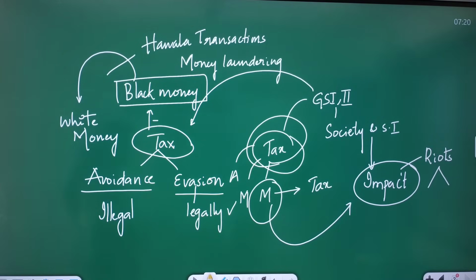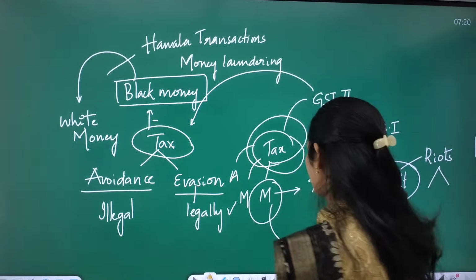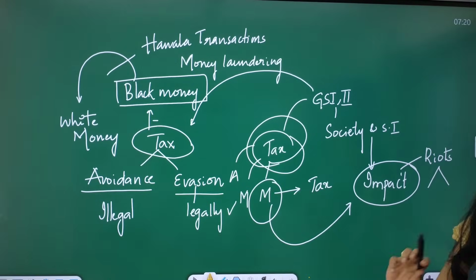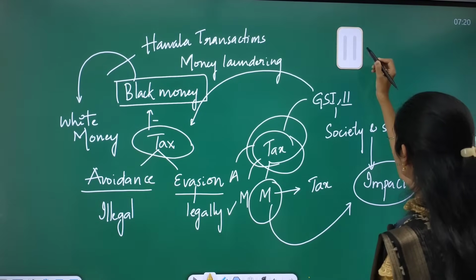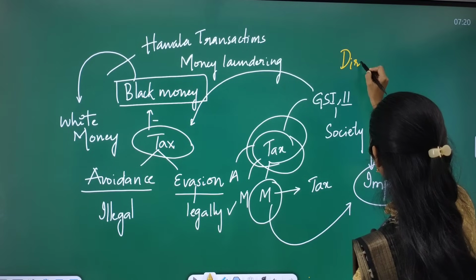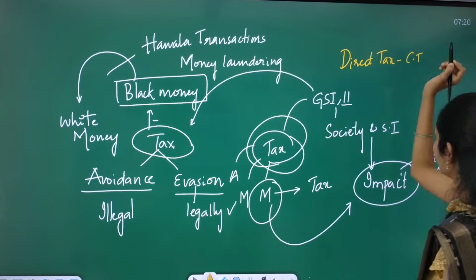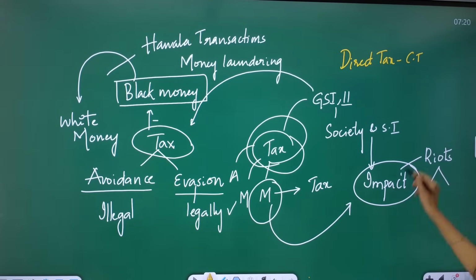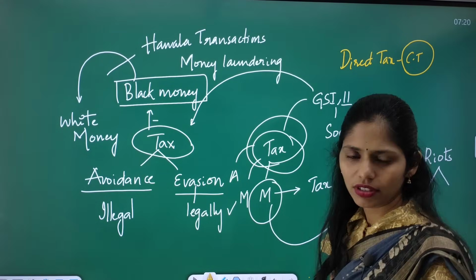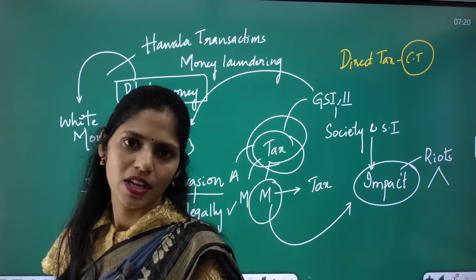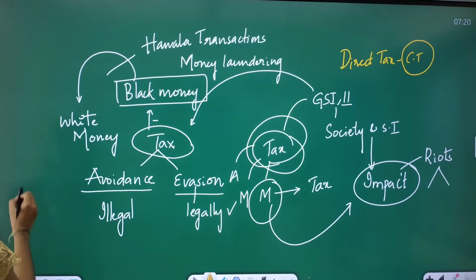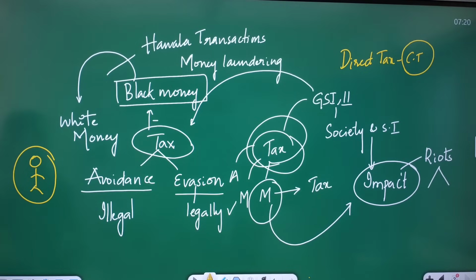And recently, if you are talking about direct tax, I will change the color of the pen. If you are talking about direct tax, we have one example, that is corporate tax. Corporate tax is a tax paid by industries, factories and companies to the government. At the individual level, for example, I am getting so and so income, and based on my income I am paying tax to the government.